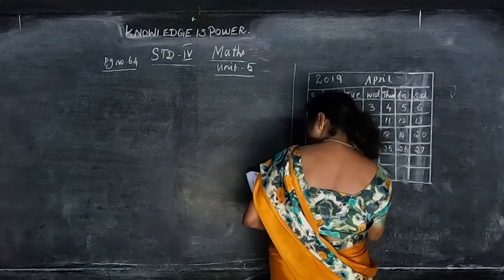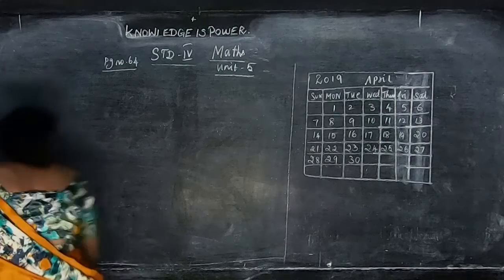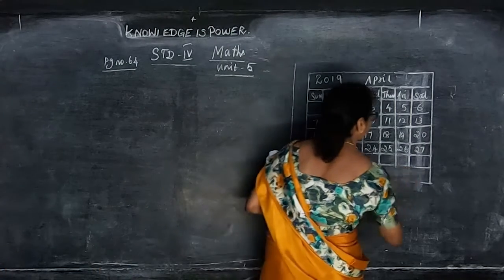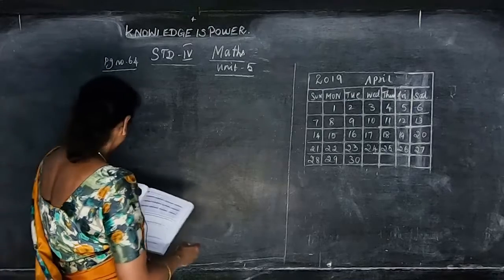Eight, 29, 30. So here I have written the calendar of April 2019. So from this calendar only we have to answer the questions.